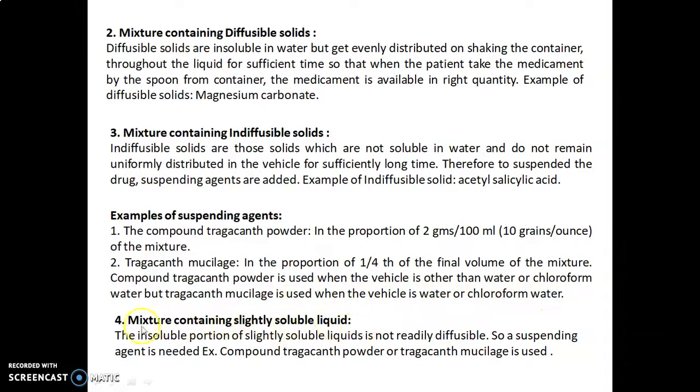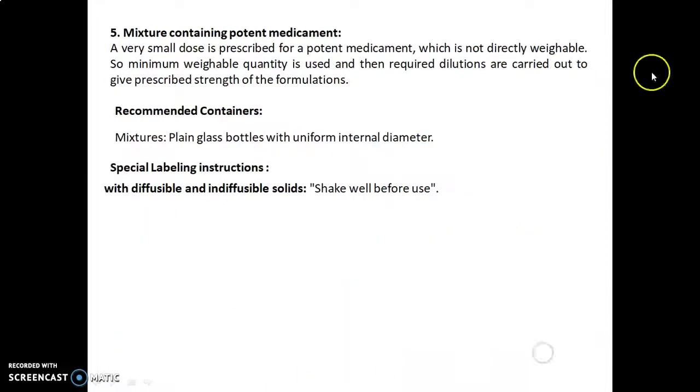Mixture containing slightly soluble liquid. The insoluble portions of the slightly soluble liquids are not readily diffusible, so a suspending agent is needed. For example, compound Tragacanth powder or Tragacanth mucilage is used. Then the fifth one, mixture containing potent medicament. A very small dose is prescribed for a potent medicament which is not directly weighable. So the minimum weighable quantity is used and then required dilutions are carried out to give the prescribed strength of the formulation.